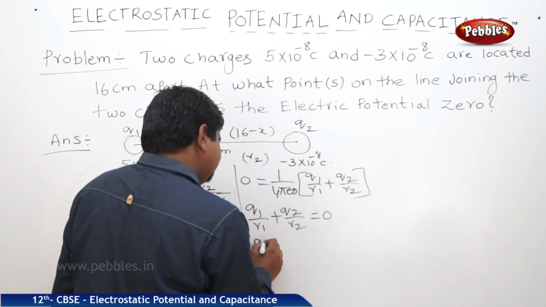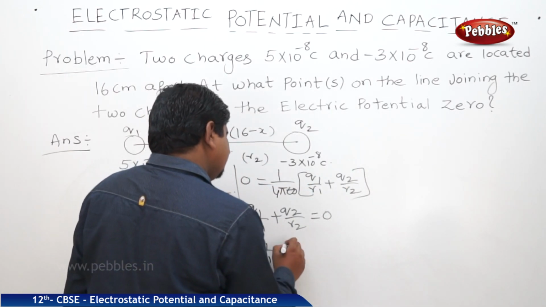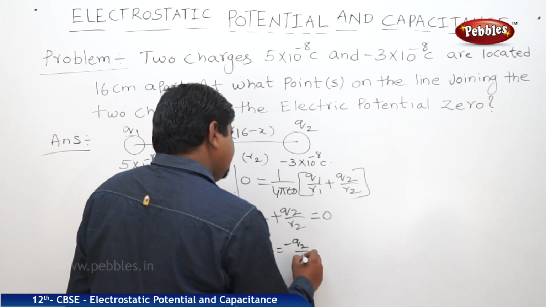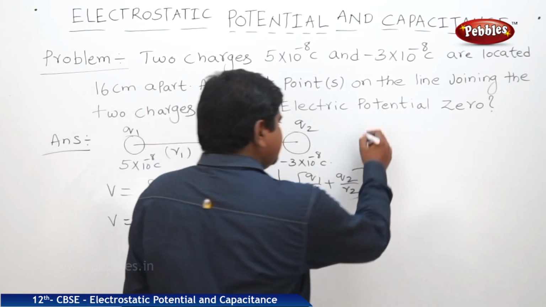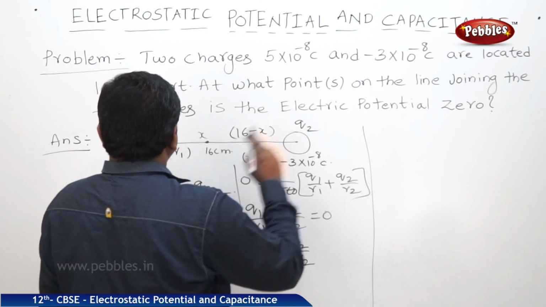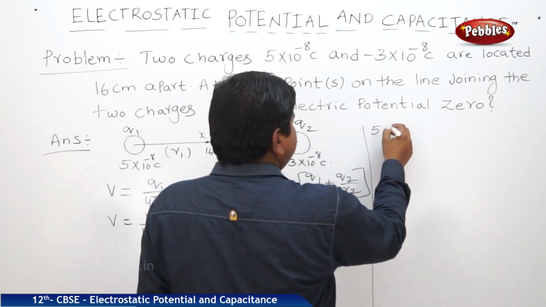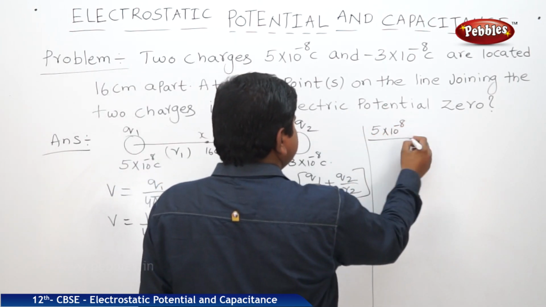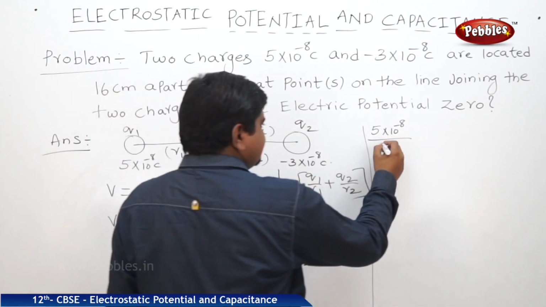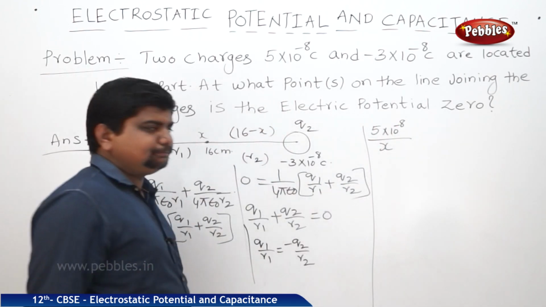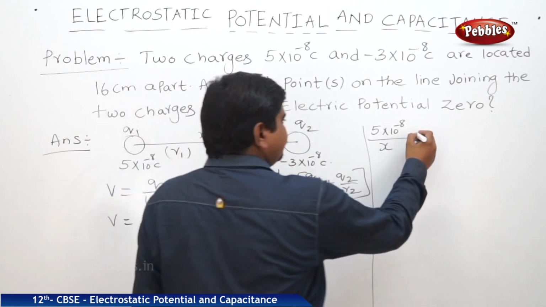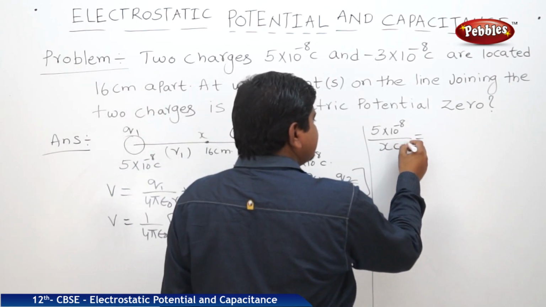From this we can write Q1 by R1 is equal to minus Q2 by R2. Substitute the values. Q1 is 5 into 10 to the power of minus 8 coulombs, R1 is X centimeters.